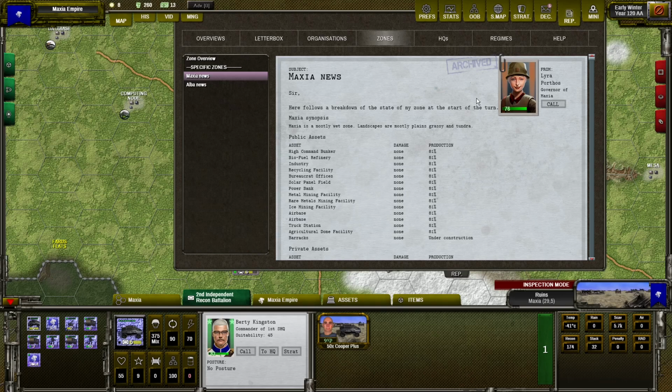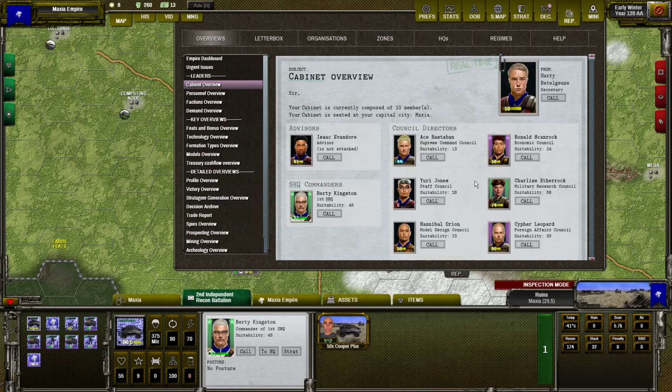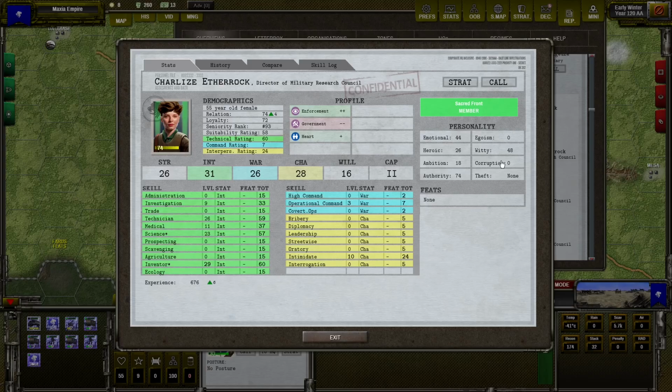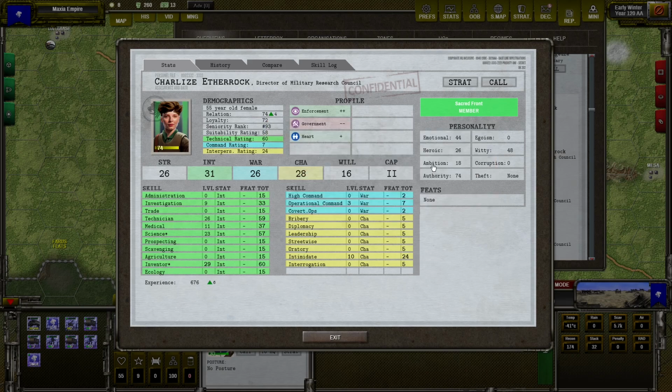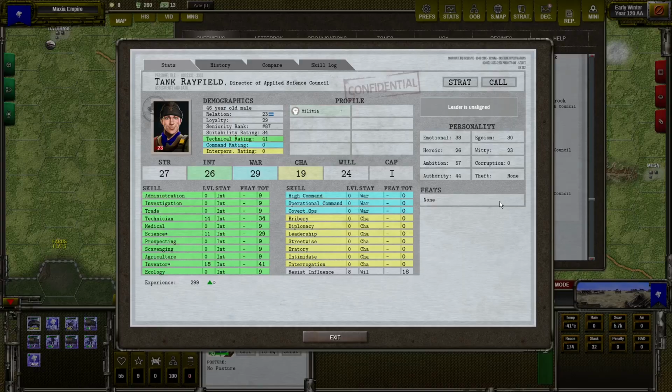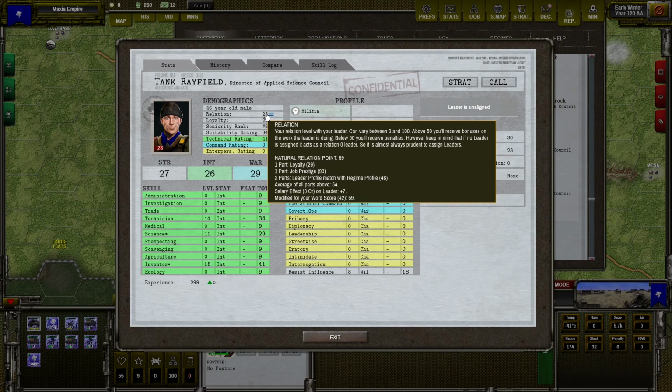So how does the job prestige number affect the leader? If we go back to our list, let's select any of the members. You can see that she has a job which is director, so prestige is 100, and the job prestige also is 100 because she has low ambition. But if you have a member with higher ambition, like here, 57, then the job prestige is 93, so 7 points lower than the maximum one.